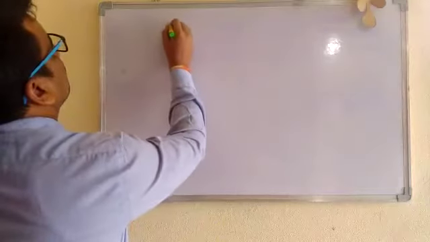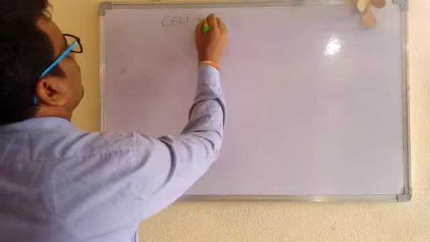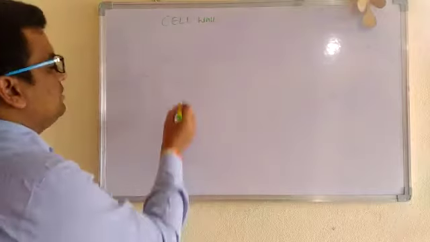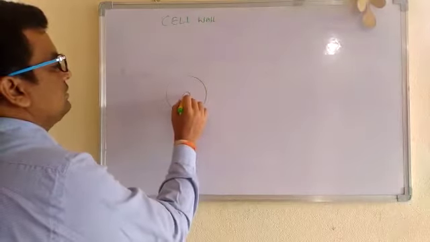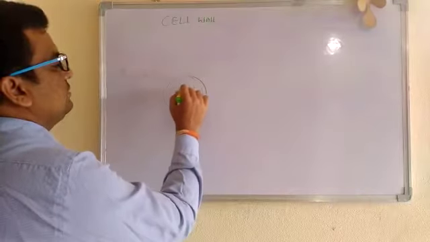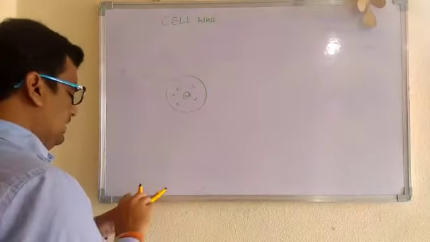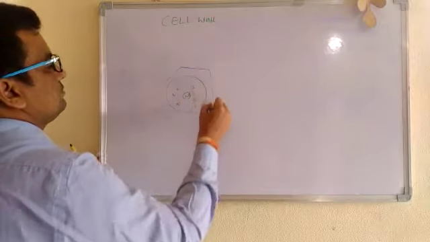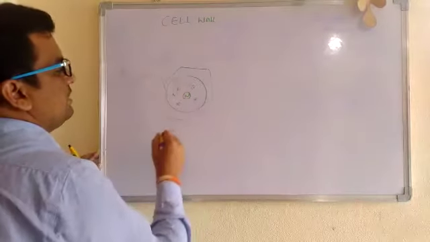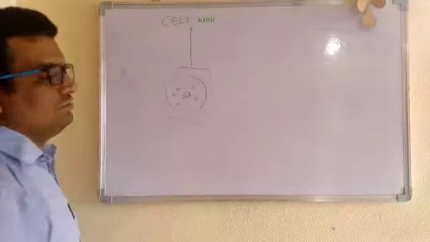So, cell wall means what, children? If you take a cell having a nucleus along with other cell organelles, and an additional coat over it, for example like this, it is called the cell wall.